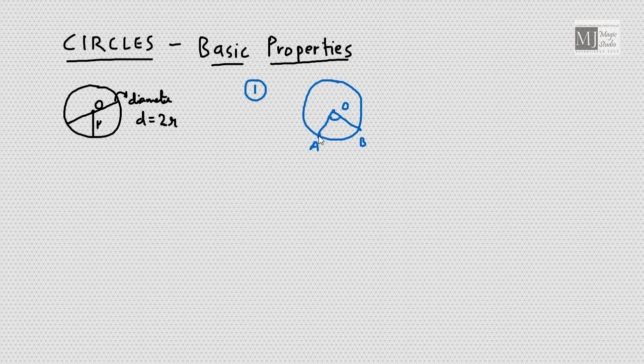Now, the same segment is subtending another angle at the remaining part of the circumference. Let it be ACB. Then angle AOB is twice the angle ACB.